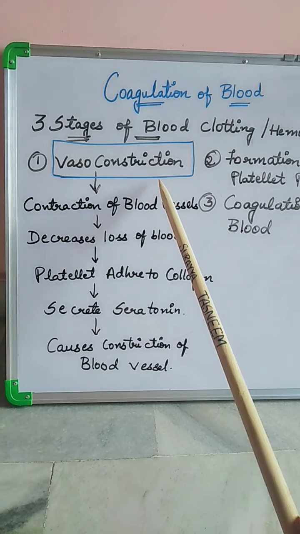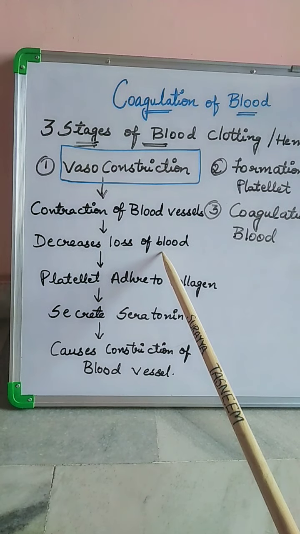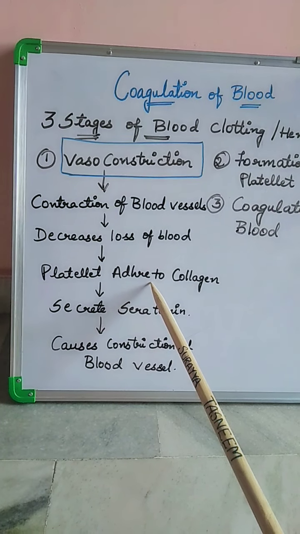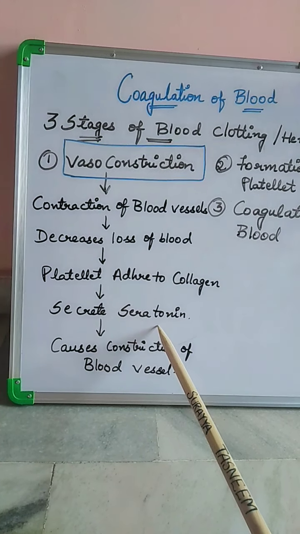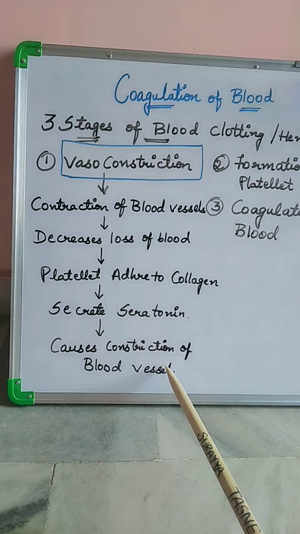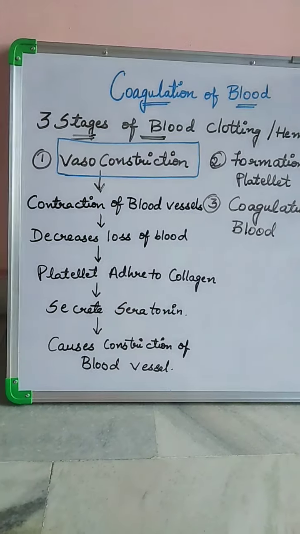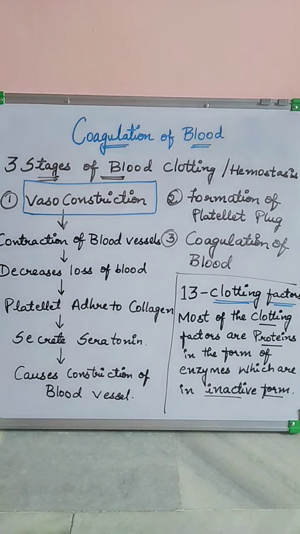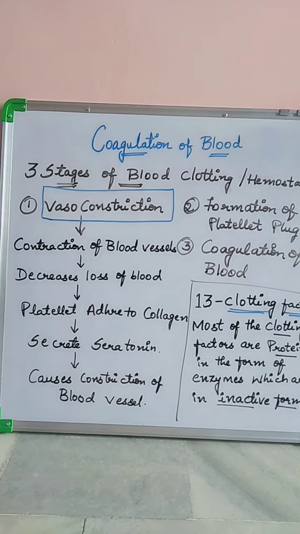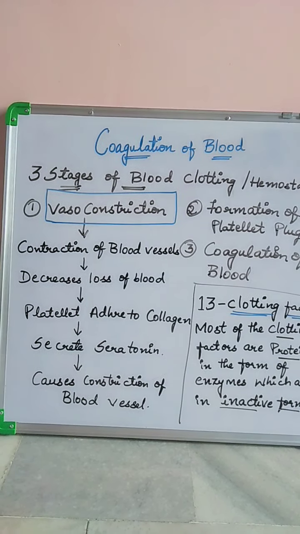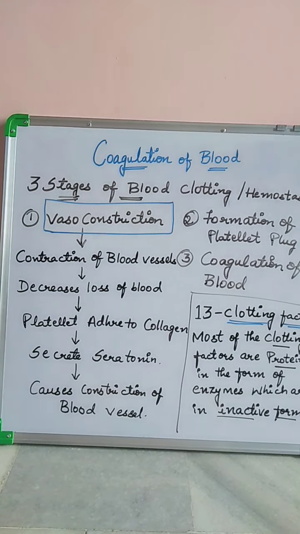What happens in vasoconstriction is the contraction of the blood vessels, which ultimately decreases the loss of blood, and platelets which are present in the blood adhere, that is they get attached to the collagen fibers and secrete serotonin. Serotonin causes the constriction of the blood vessels, which leads to decrease of the diameter of vessels and reduces the blood loss. The second stage of blood clotting is the formation of platelet plug. In this, the platelets secrete adenosine diphosphate and thromboxane, which attract more platelets to come and form a plug over there to prevent the loss of blood.